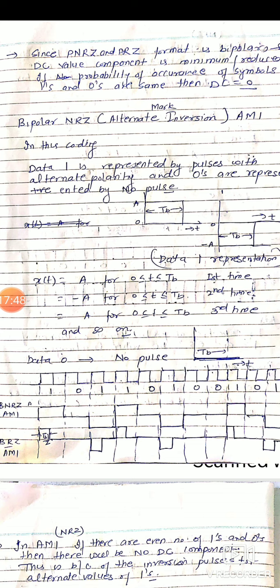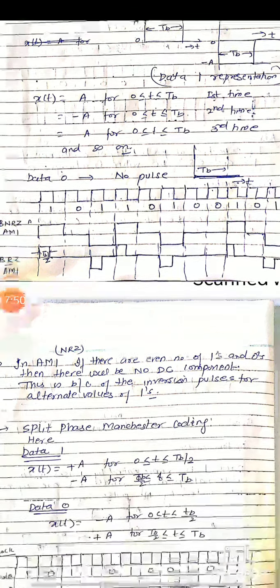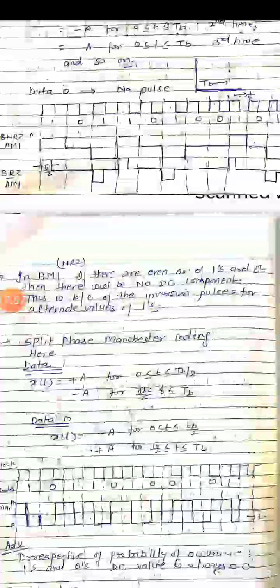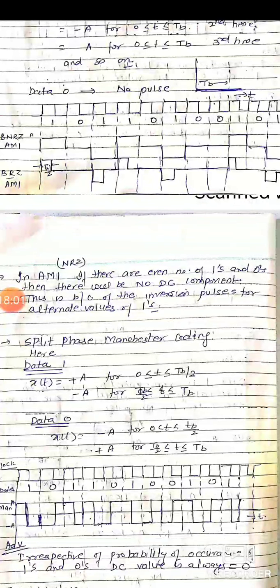As we can see from the waveform, in alternate mark inversion, if there is an even number of ones and zeros, then there will be no DC component. This is because of the inversion of pulses for alternate values of 1. If we have an even number of ones and 0s, then the DC value will be equal to 0. Clear? And again this is the most important advantage of bipolar non-return to 0 and return to 0, because the DC value contains no information.